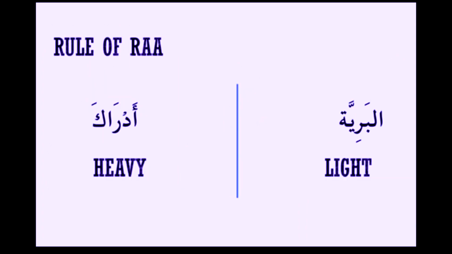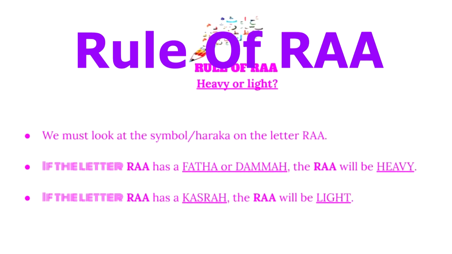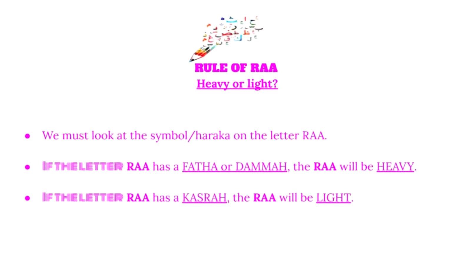Let's look at these words. Al-Bariya and Adraka. Al-Bariya is read light and Adraka is read heavy. So what makes them light and heavy? We have to look at the haraka on the letter Ra. Wherever you see the word symbol in my notes, I meant haraka. So you must look at the haraka on the letter Ra.